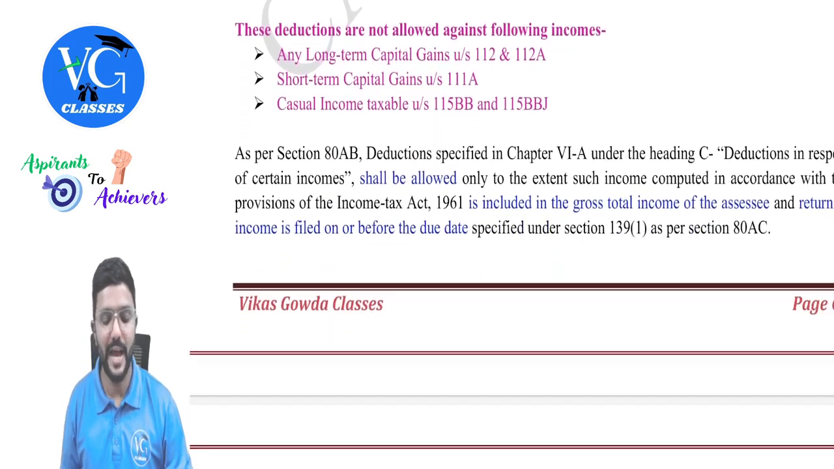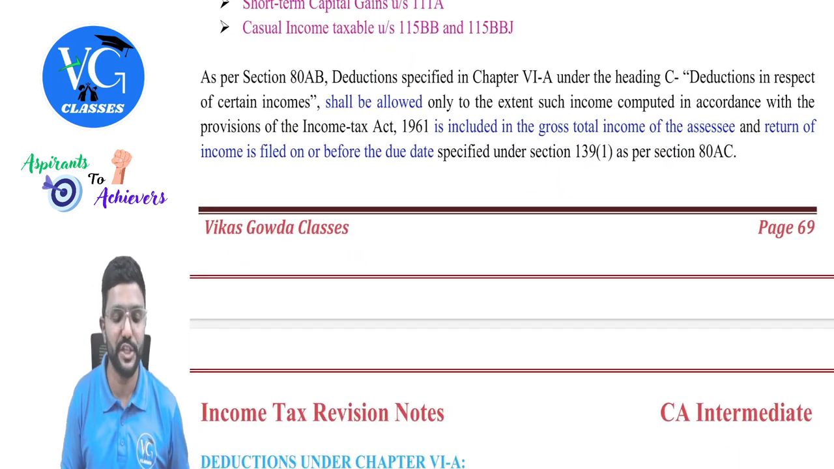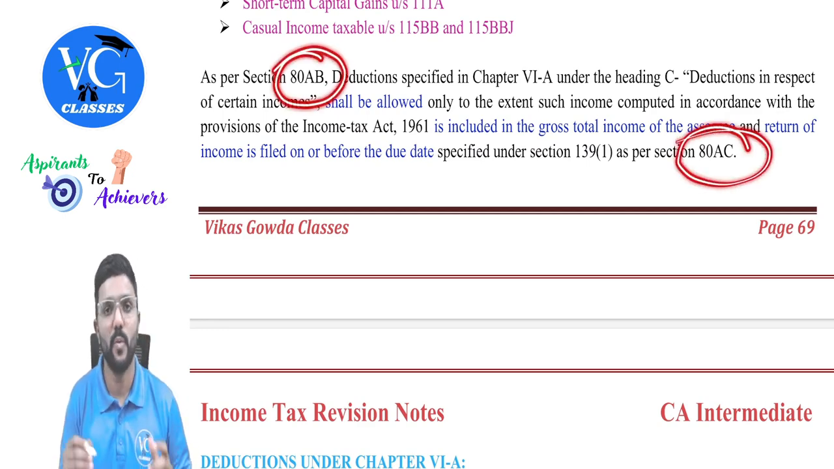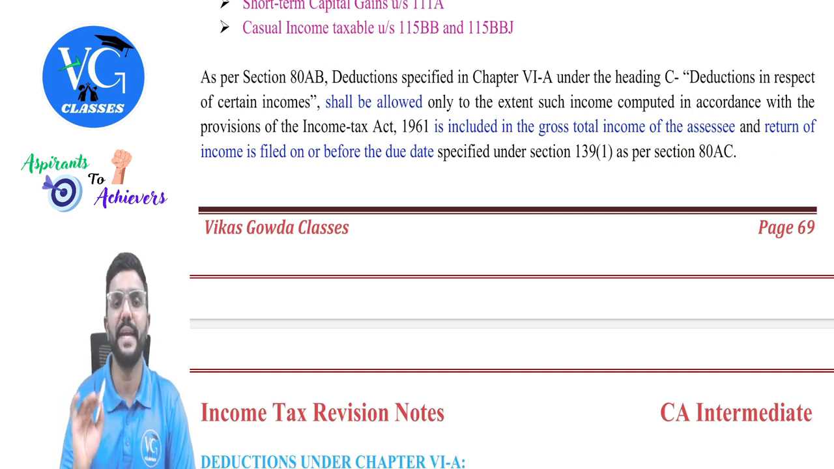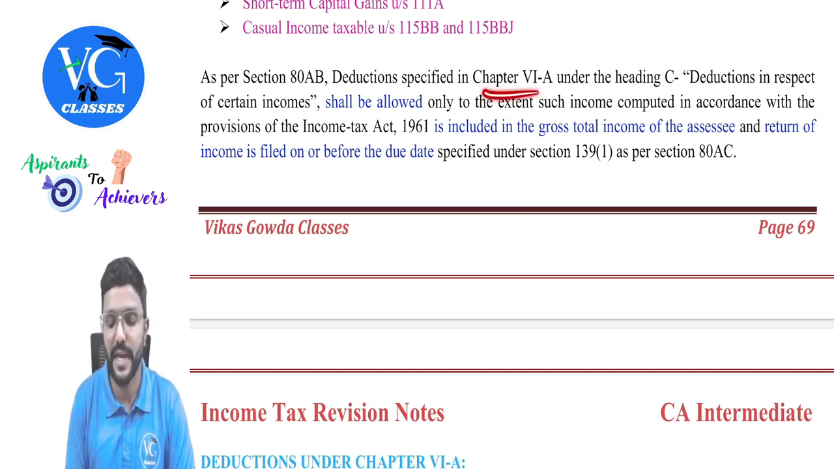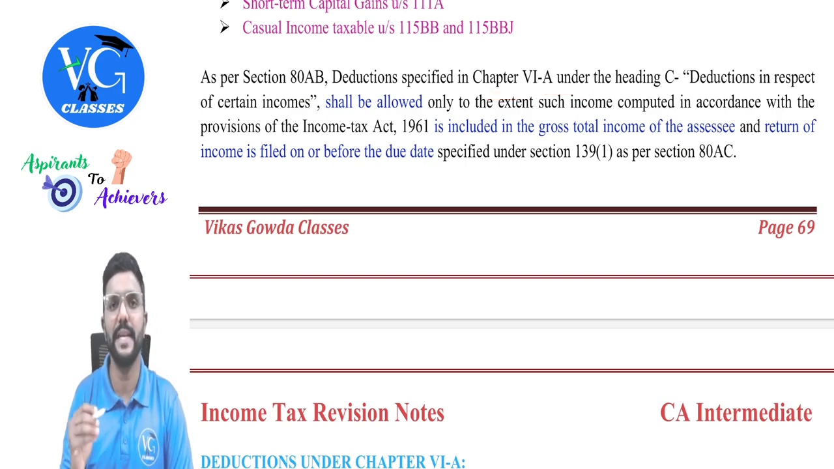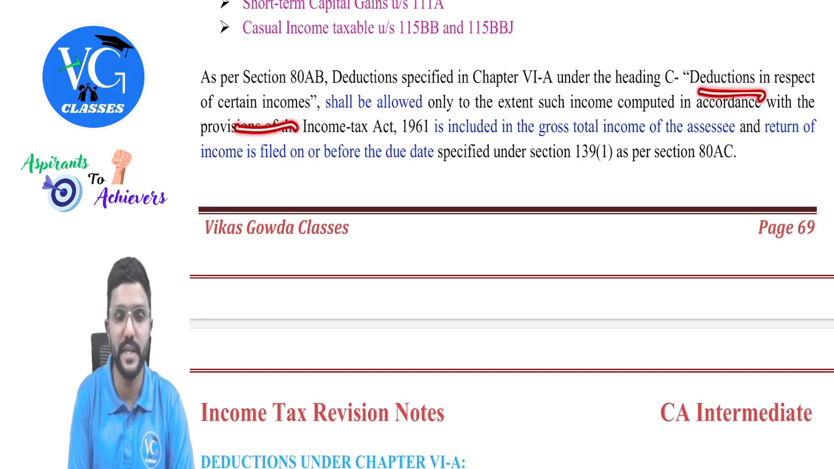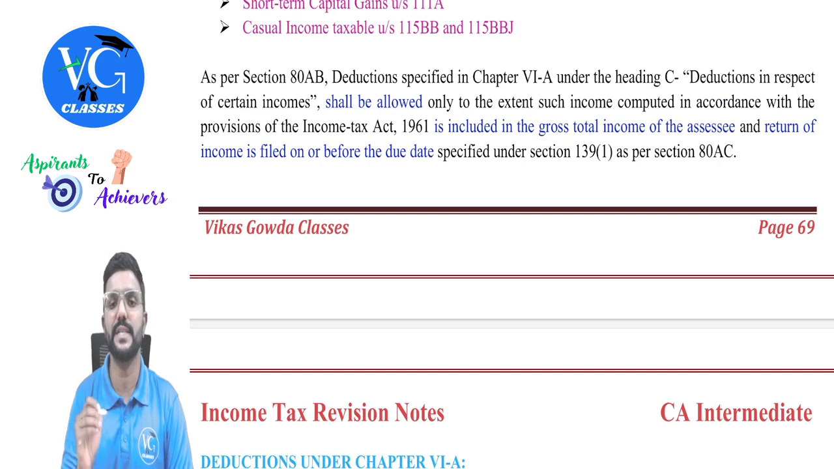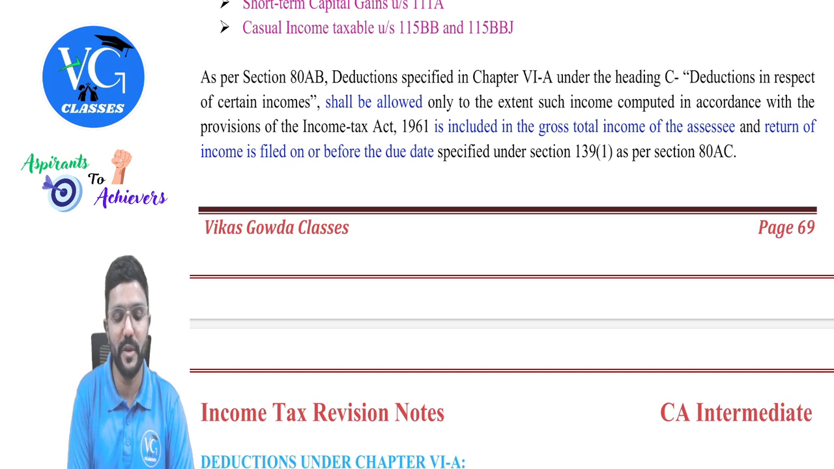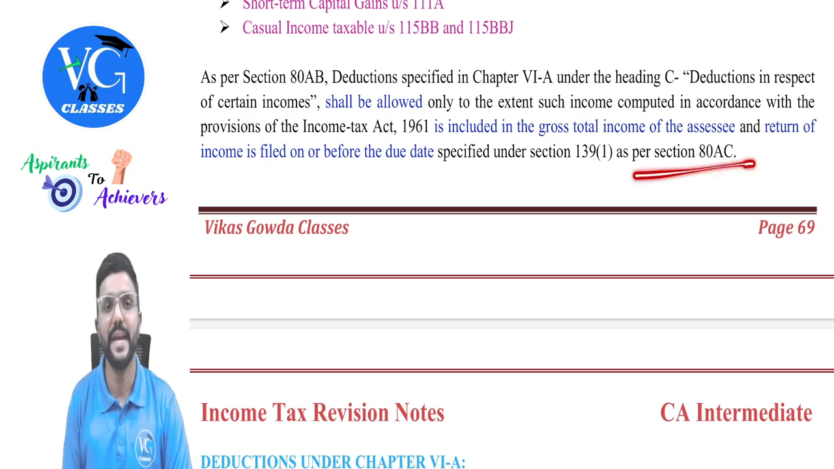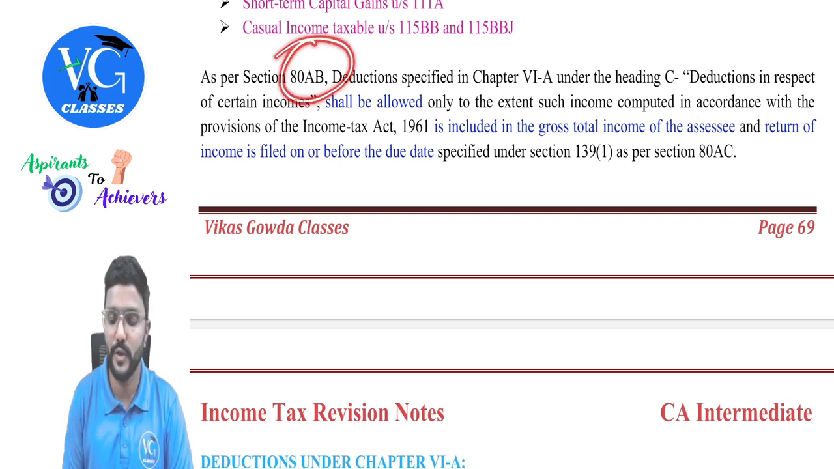Fine, sir. Then we have a provision with respect to income based deduction under section 80AB and 80AC. What is it? We will see. As per section 80AB, deductions specified in chapter 6A under the heading C, that is, what we call income based deductions, deductions in respect of certain income, shall be allowed only to the extent such income, computed in accordance with the provisions of the Income Tax Act 1961, is included in the gross total income of the assessee before claiming deduction. And also, as per section 80AC, the return of income should be filed on or before the due date given in section 139 subsection 1. Okay, let me combine both of these and explain.